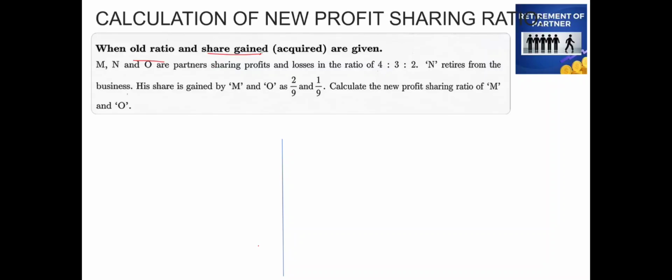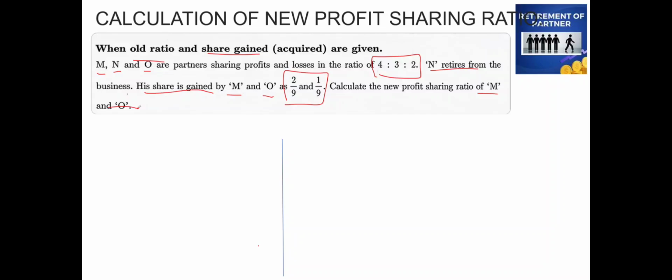M, N, and O are partners sharing profits and losses in the ratio of 4:3:2. N retires from the firm and his share is gained by M and O as 2/9 and 1/9. Calculate the new profit sharing ratio of M and O. So this is the question given here.